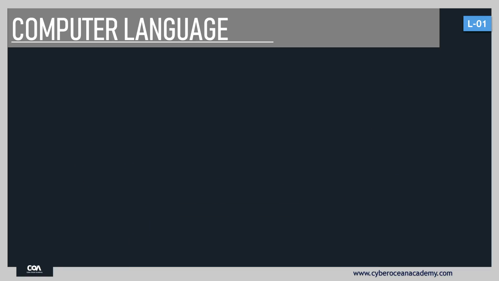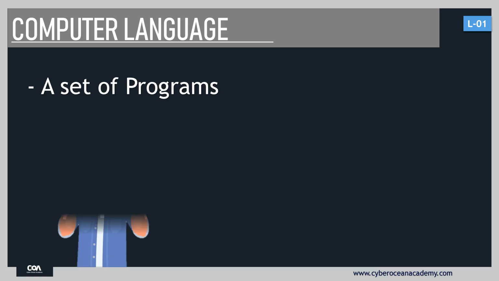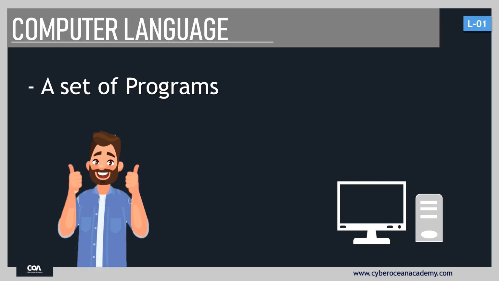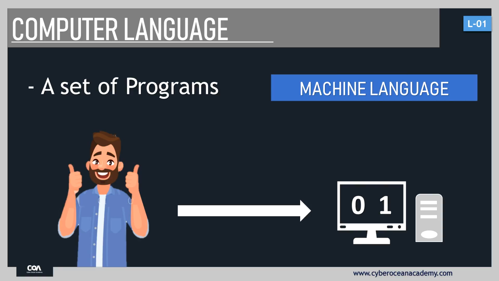In the same way, a computer language is a set of programs. When a person wants to communicate with an electronic device, it requires a computer language. A computer only understands 0 and 1, which are the digits of a binary number. So we can say that a computer only understands binary numbers, and this is known as machine language. We also call it a low level language. Programming languages are high level computer languages, so a computer does not understand a programming language directly.